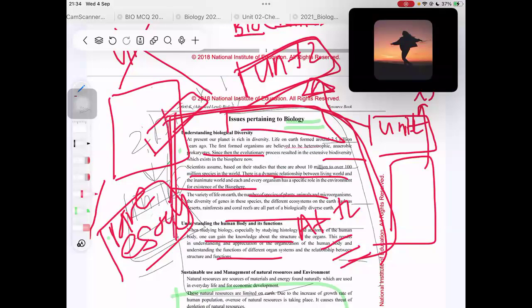Now, these are rare essays. In the rare essay topics, you don't have to learn everything in detail. You just have to remember the important points. First, I will read this. Now, first, I'm not going to tell you how to write the essay. First, I will do this part from here to here.